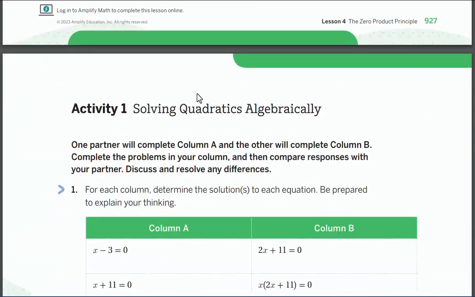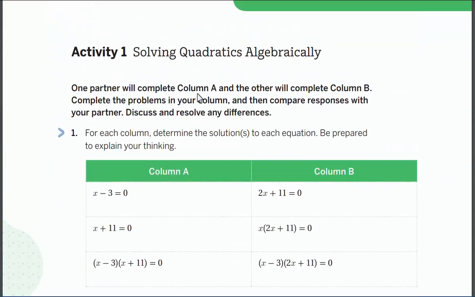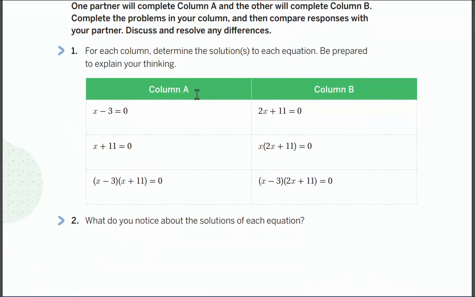All right, so here's what I want to talk about. So next page, this is page 928. Okay, you are going to get with a partner, so partner A and partner B. You have to figure out who's going to be A and who's going to be B. Real quick, shouldn't take you that much time. Okay, so hopefully it's the people you're sitting next to, right? If you're not sitting next to somebody, then you can either move to sit next to somebody, or you can just stay where you're at and just work on one of the columns.